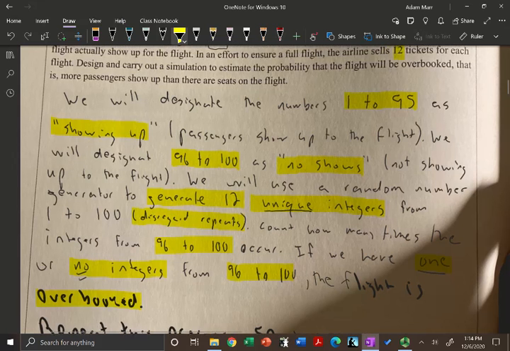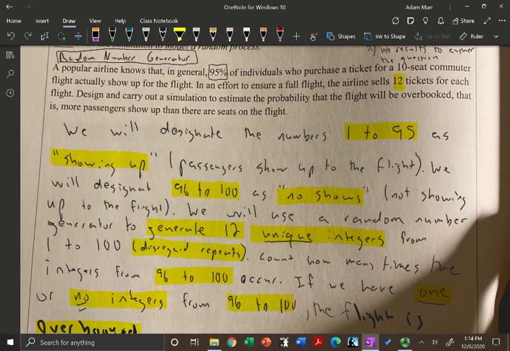All right, so once again, our first part was labeling. We designate the numbers 1 to 95 as showing up, passengers showing up to the flight, and we'll designate 96 to 100 as no-shows, not showing up to the flight. As long as we have 2 or more no-shows, we're okay. But the problem arises if we have less than 2 no-shows.